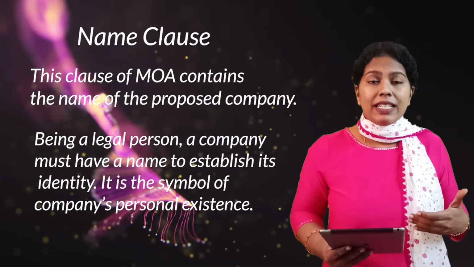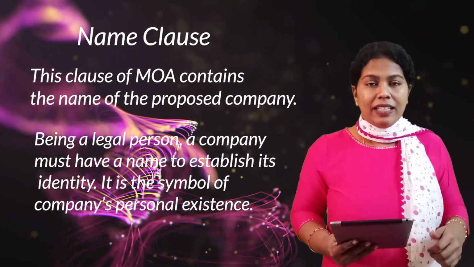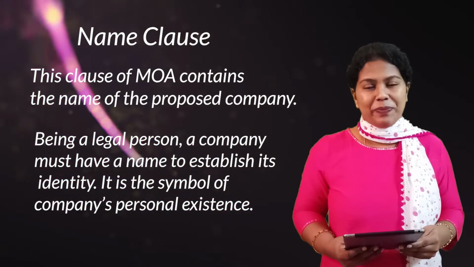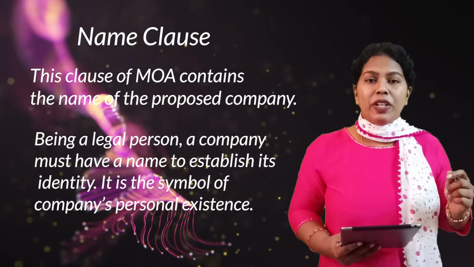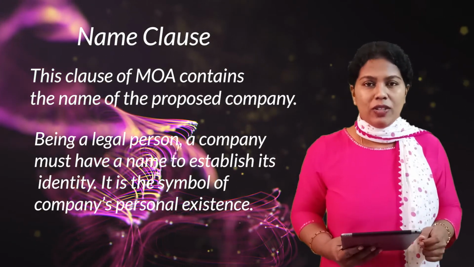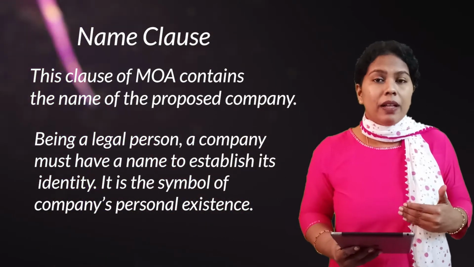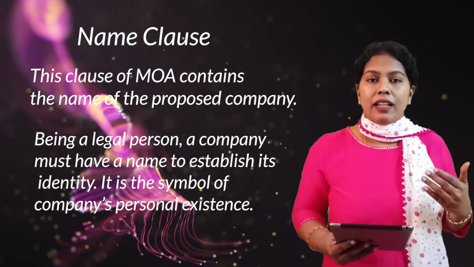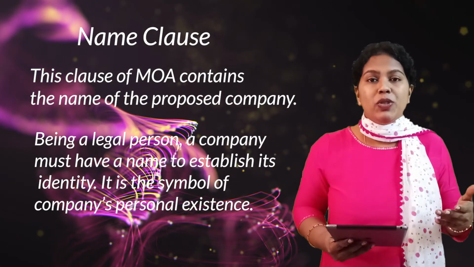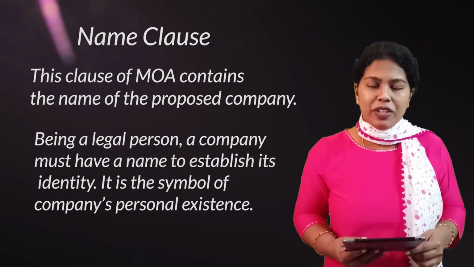It wants to stand out when compared to that of its competitors. The customers need to identify a particular brand with a name. So the first clause of the Memorandum of Association speaks about the name clause, that is the name of the company. So the name is a symbol by which a company's personal existence comes. That is, we are able to identify a company with its name. So that is all about the first clause.